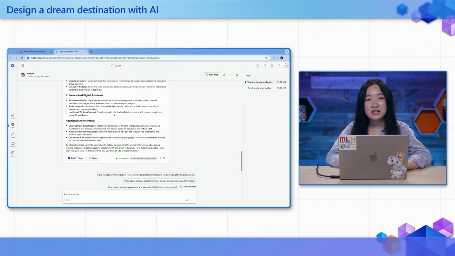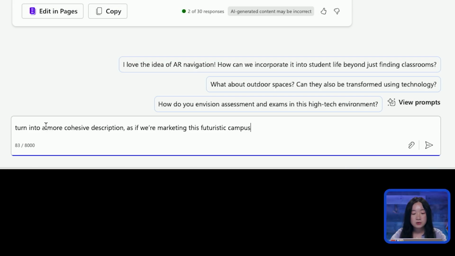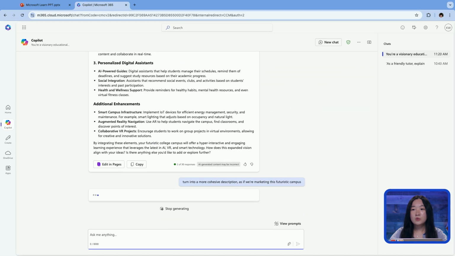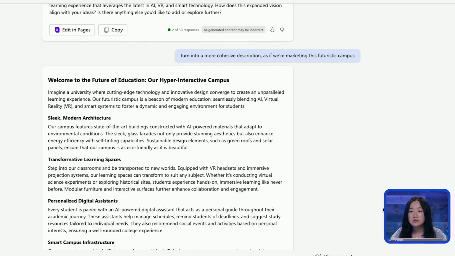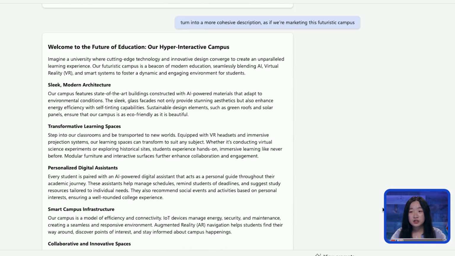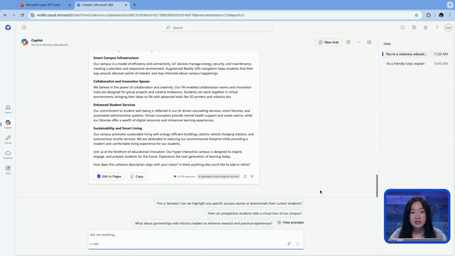So at this stage, it's important to refine the output from Copilot and get the tone just right and how we want it. We want a narrative that's both exciting and informative, something that will capture the imagination of future students. So here I'm going to turn it into a more cohesive description as if we were marketing it. Wait a few seconds, and here you can see Copilot giving us a more cohesive description, and that's looking great. We have a more vivid picture now of what this futuristic university could feel like, an exciting blend of tech and innovation.